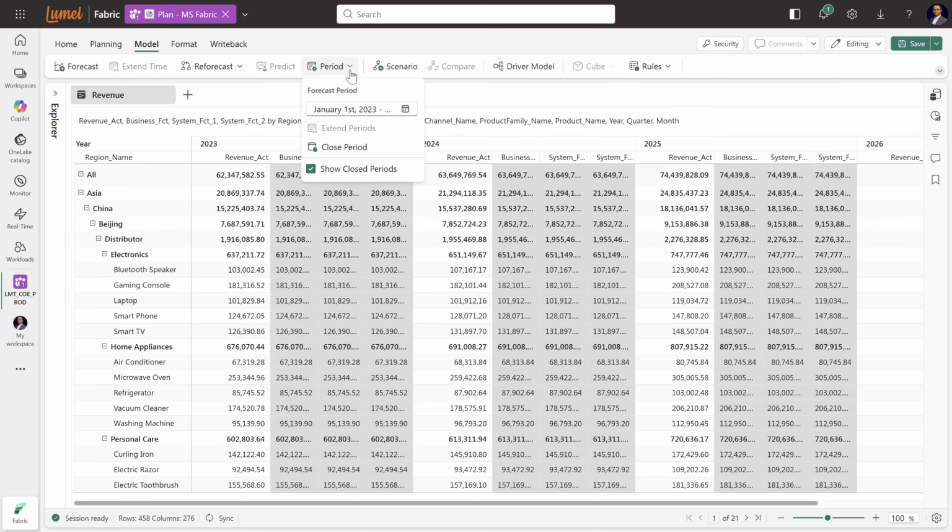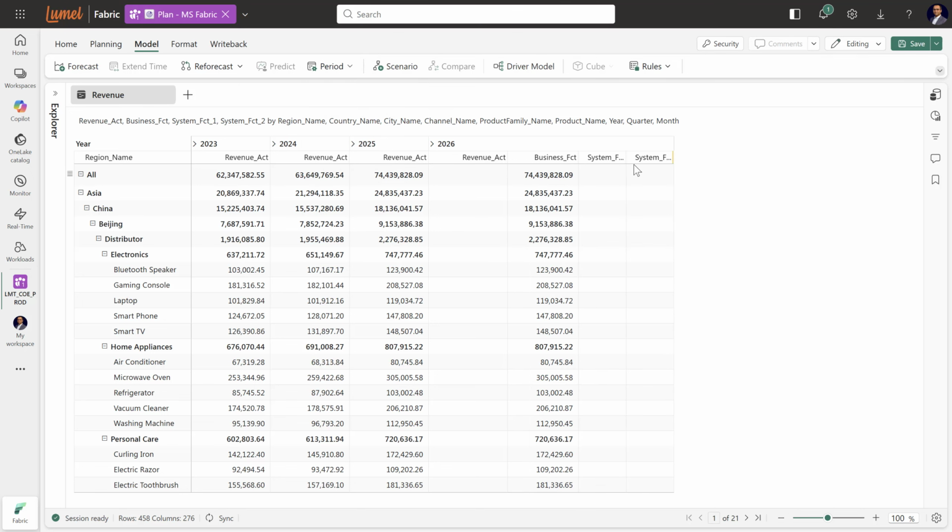To visualize better, let's hide the closed periods of the forecasts. As a revenue planner, I input $80 million in the total. I can also fine-tune the simulations at the product family level. Can $85 million be achieved?